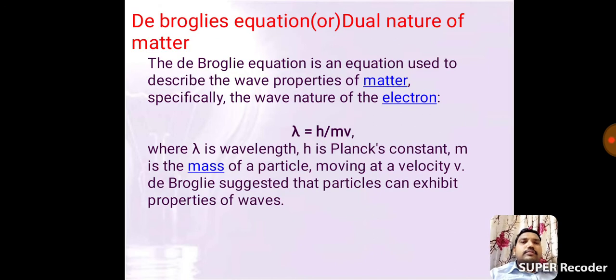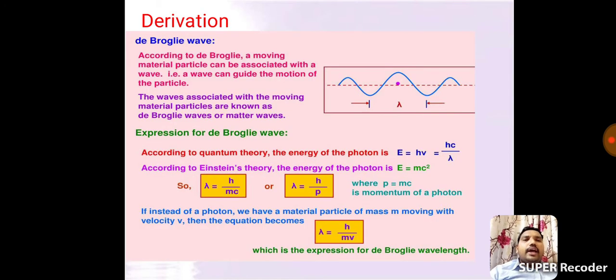Next, de Broglie's equation and the dual nature of matter. Whatever it is, material in movement exhibits particle nature and also wave nature. According to that, there is a small derivation in which we consider two formulas. One is Einstein's mass-energy relation, E equals mc square.